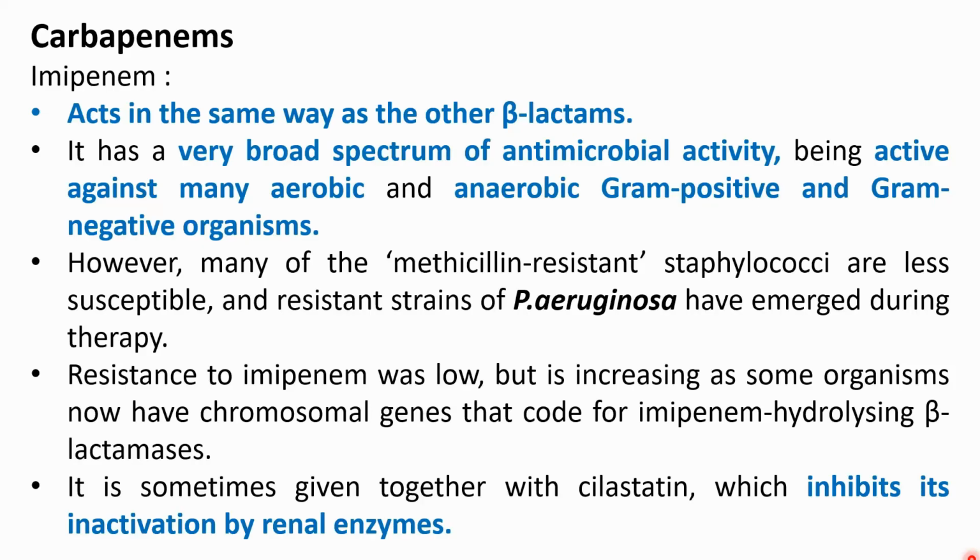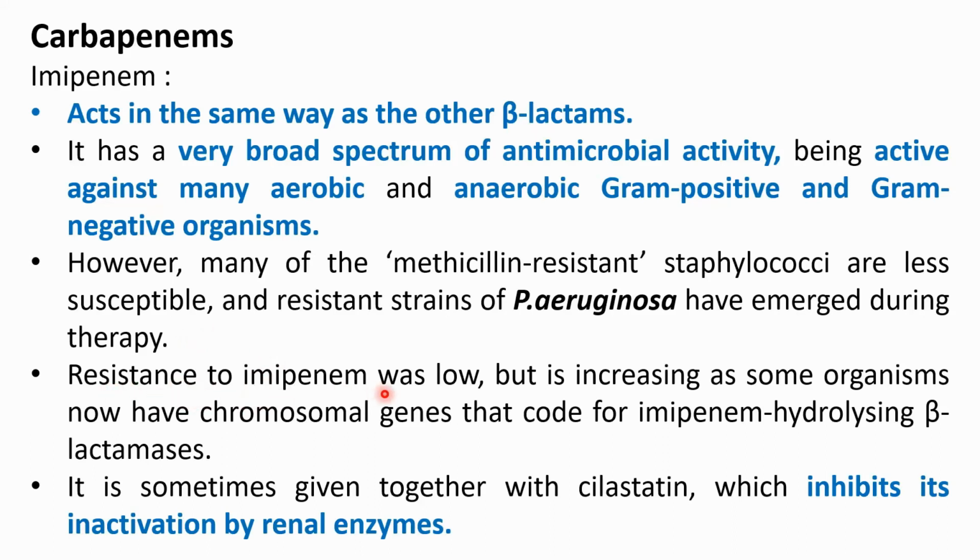So here we are going to discuss the carbapenems. Example is imipenem. It acts in the same way as the other beta-lactam inhibitors. It has a very broad spectrum of antimicrobial activity and it is mostly active against many aerobic and anaerobic gram-positive and gram-negative organisms. However, many of the methicillin-resistant Staphylococcus are less susceptible and resistant strains of Pseudomonas aeruginosa have emerged during the therapy. So, in case of Staphylococci and Pseudomonas aeruginosa, it is less effective.